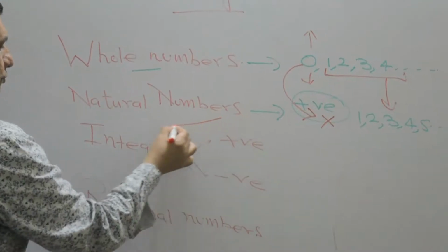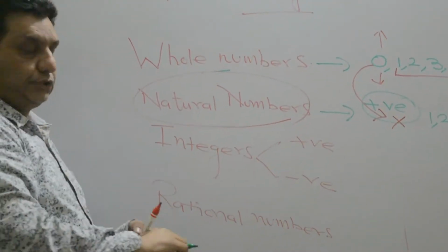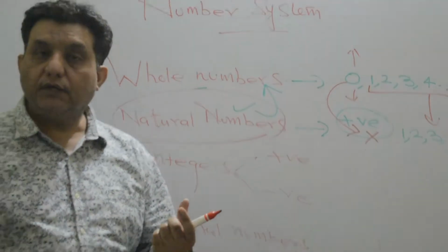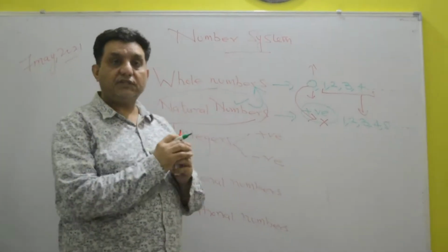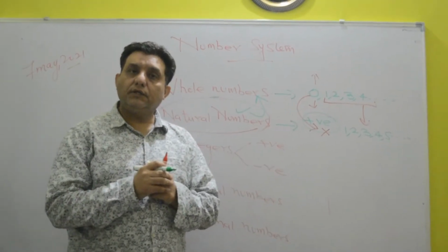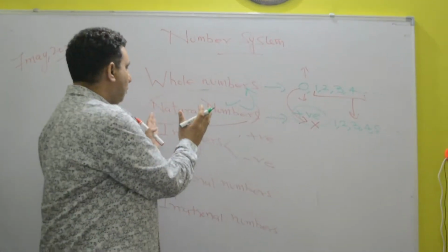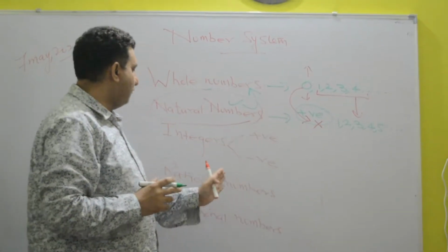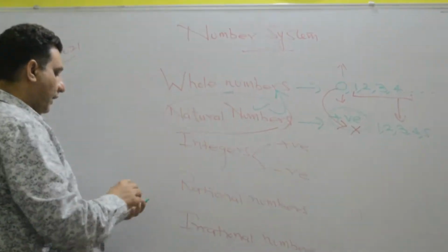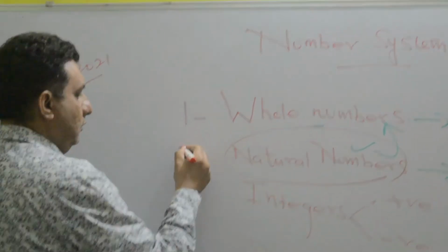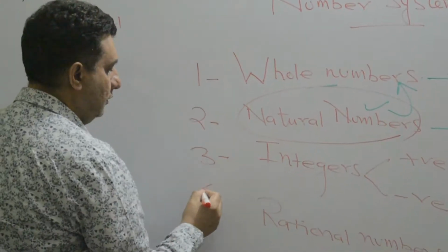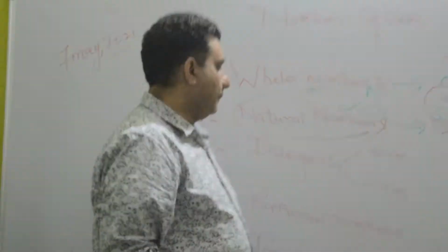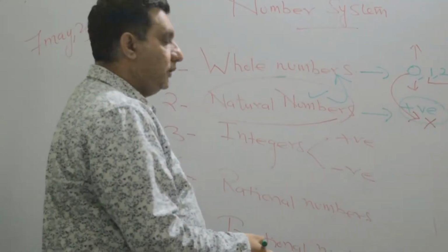So natural numbers are a subset of whole numbers. What is the meaning of subset? Subset means part. That means natural numbers are part of whole numbers. Okay, fine, let's come to the next point. Let me go through the integers.